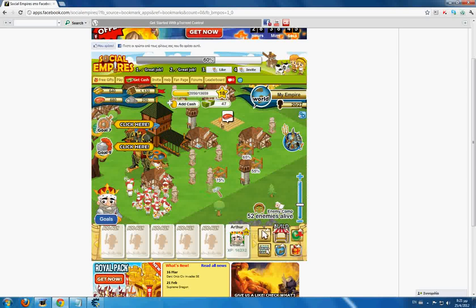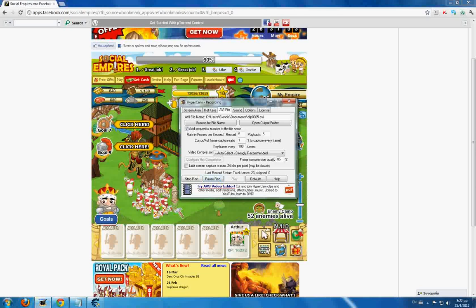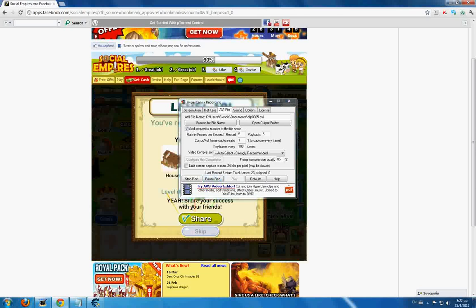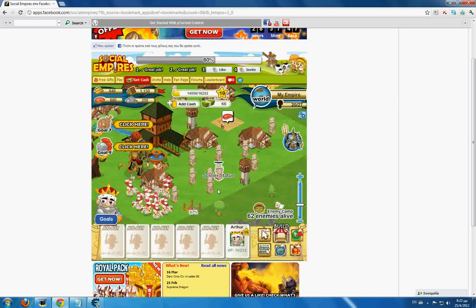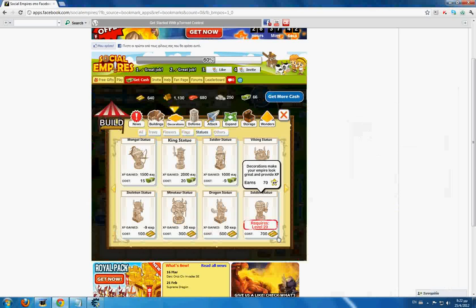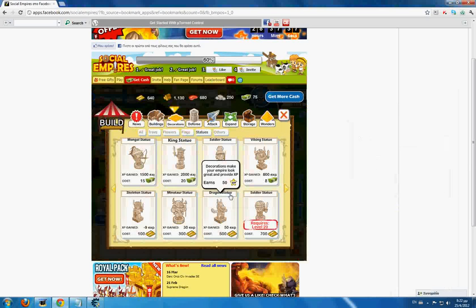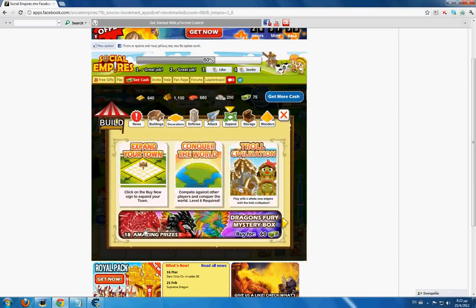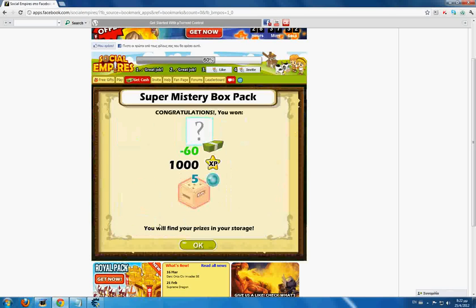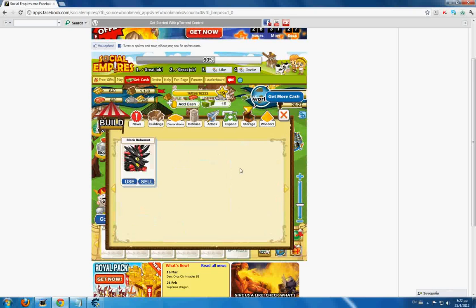As you can see, if I put it, my cash and my XP, it's giving me more cash and XP. And you have to have 17 cash or you will get banned.